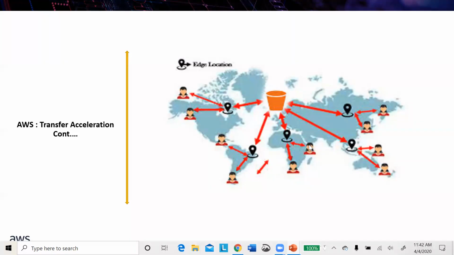All the edge locations, if you see, are directly connected with region-specific storage. For example, this particular user is requesting one particular video from this edge location, but that video is not available in this edge location. What will happen? This edge location will request the video from this region.